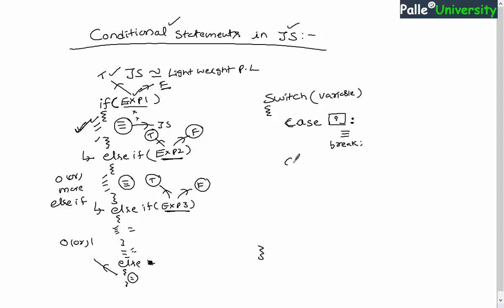Similarly, in case you have some other predicted value for this variable, you will be writing that value in the second case, and again colon, some JavaScript code, break statement, right? So I believe you understood. So in case for the variable you have 100 predicted values, you will be writing 100 case labels. In case no case label value is matching, you will be writing a default case and again a break statement, right?